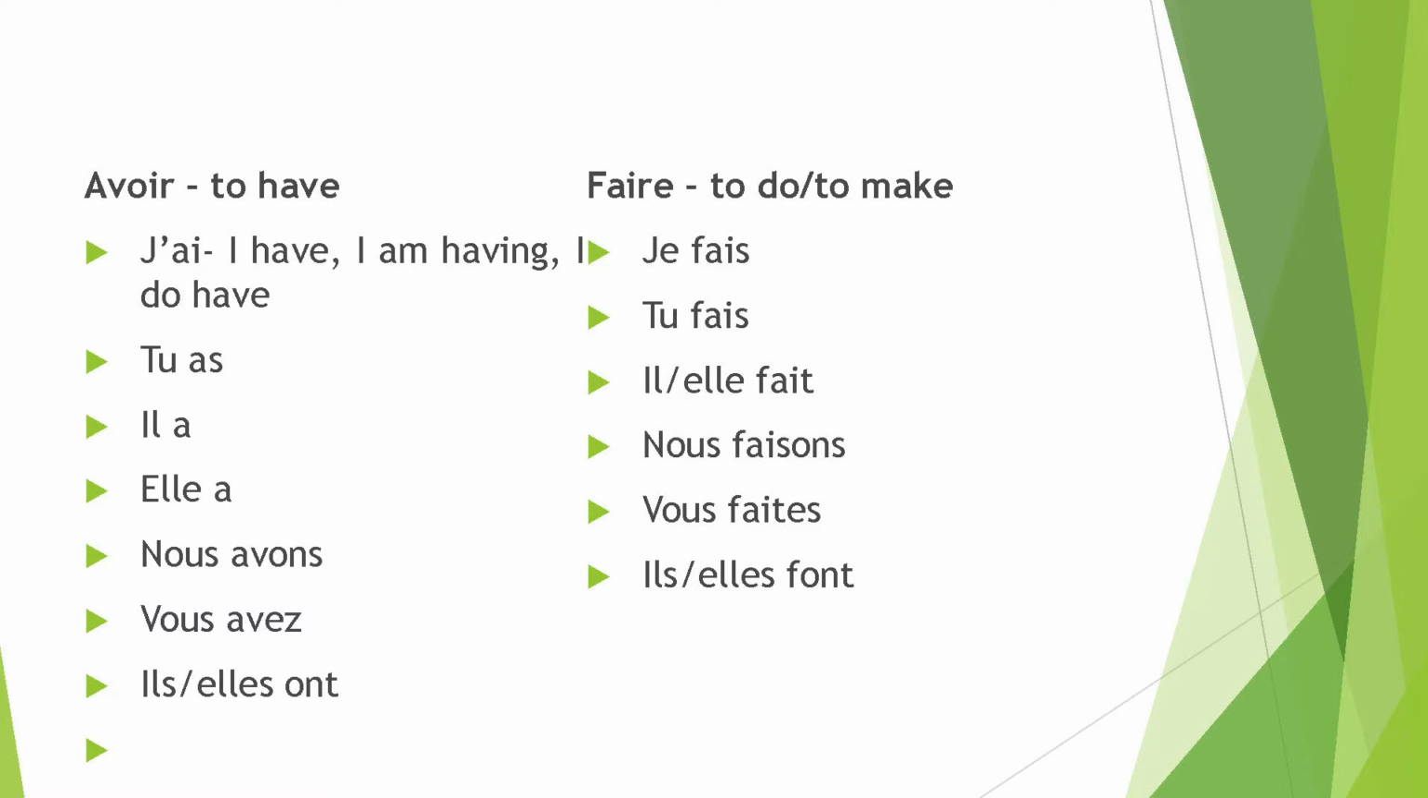Faire, to do, to make. Je fais, tu fais, il fait, elle fait, same pronunciation. Nous faisons, vous faites, ils font, elles font. You will note that it is vous faites. Most of the verbs have EZ when they come to the vous form, even irregular verbs, but faire, vous faites. Je fais can mean I do, I am doing, I make, I am making, I do make, because it has two meanings. So, faire, you will remember as an important irregular verb.